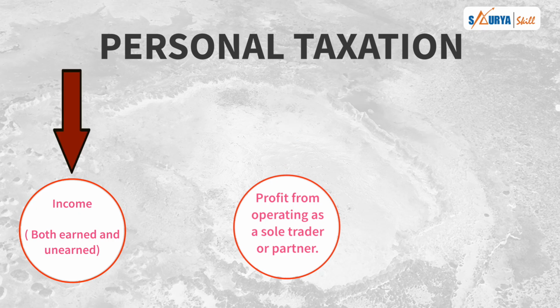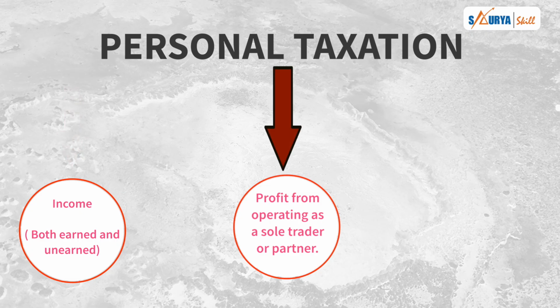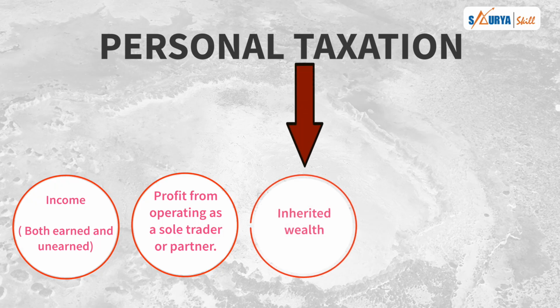अभी हमने बात की पहला source क्या था हमारा, किसी भी personal income के लिए, personal tax को pay करने के लिए, what is income, it can be earned and unearned. Then we have the profits from our business. Okay, next is your inherited wealth. Inherited means whatever your parents, your grandparents have passed to the offsprings, their children or grandchildren, that is the wealth you have inherited from your parents or your family. That is, you have not done anything to earn that income, you have just inherited from your parents, right? So that is again your income.